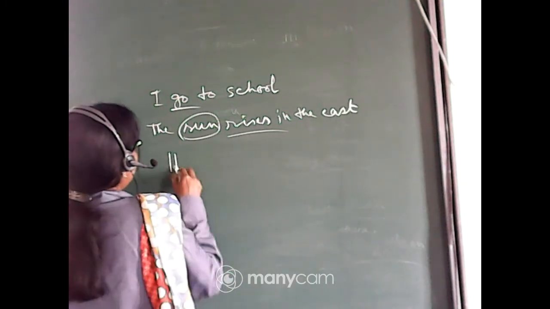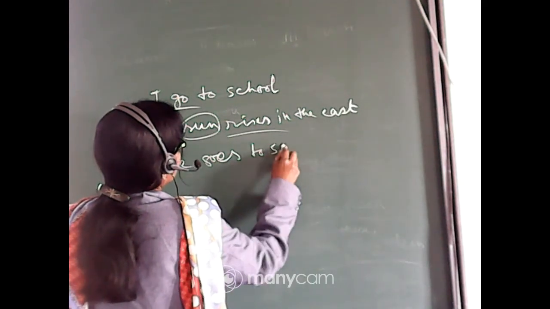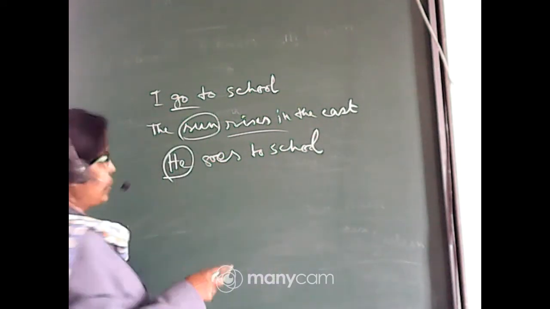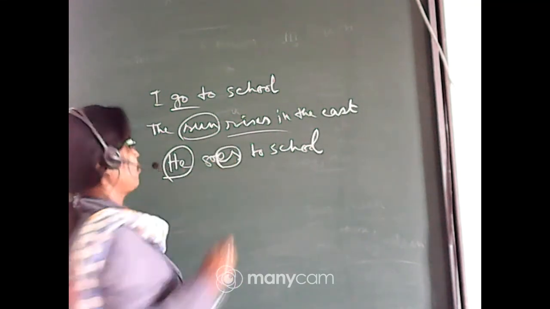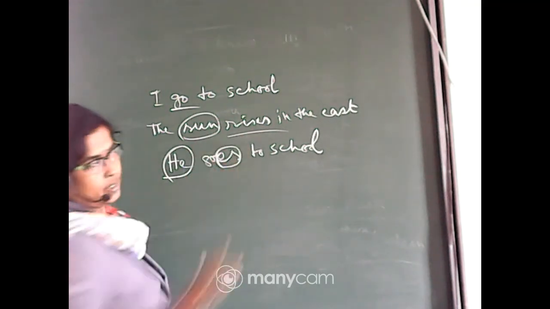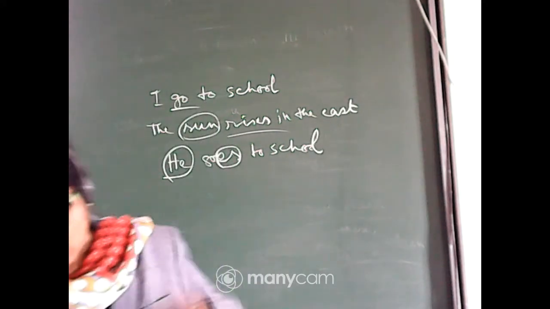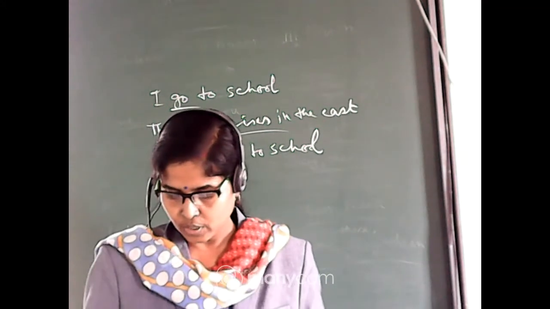For example, he goes to school. He is third person singular number and it is also present form. That's why s or es will be added to the root form, the first form of the verb, okay.